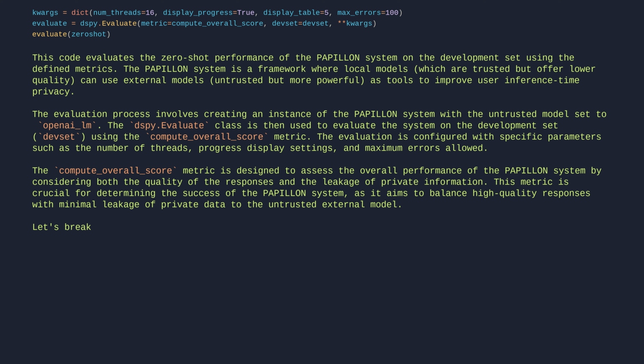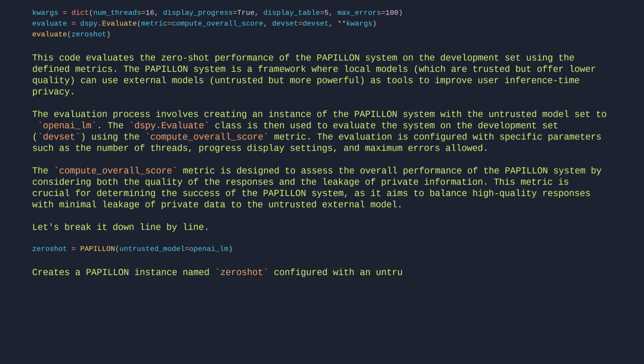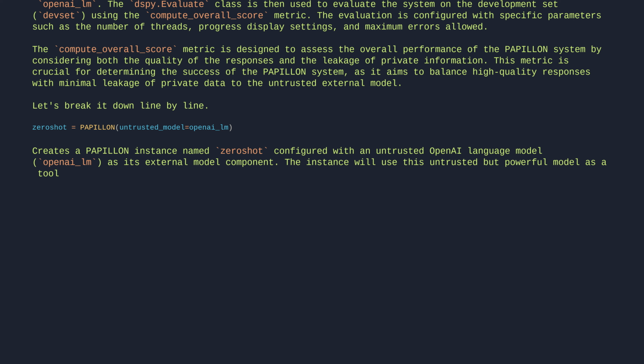Let's break it down line by line. zero_shot = Papillon(untrusted_model=openai_lm). Creates a Papillon instance named zero_shot, configured with an untrusted OpenAI language model, openai_lm, as its external model component. The instance will use this untrusted but powerful model as a tool while maintaining privacy constraints through the Papillon framework's design.